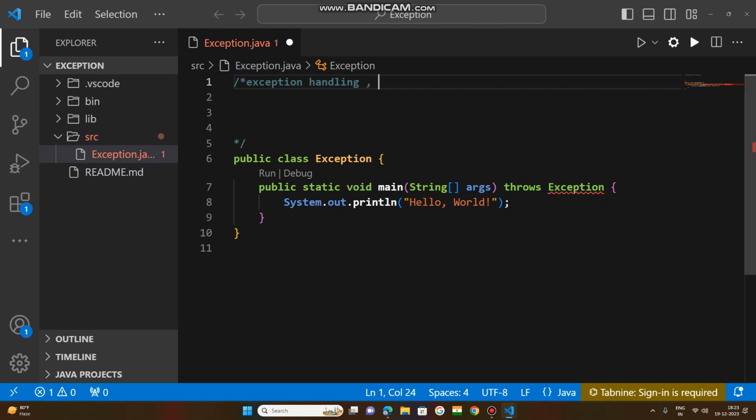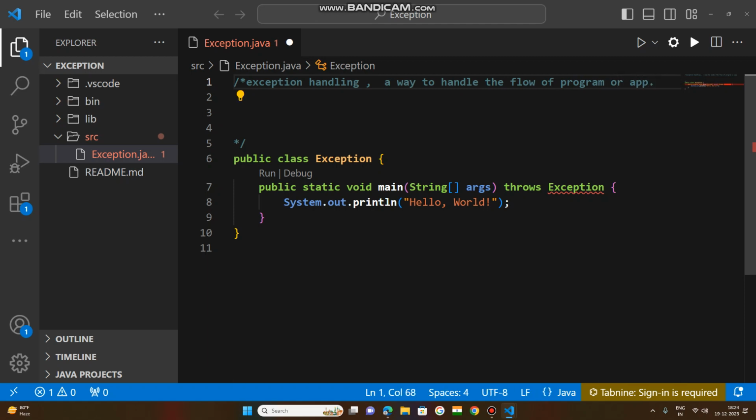So exception handling is a mechanism, a way to handle the flow of a program, or application, or app.